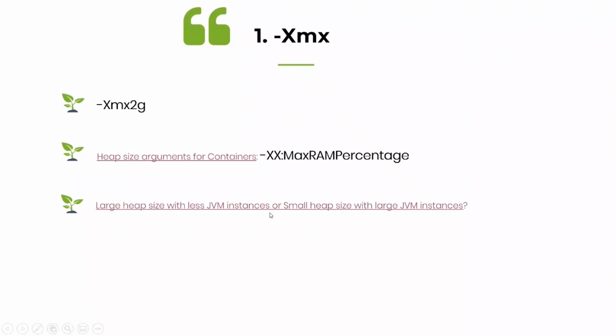The next often confronted question when you're architecting or developing an application is whether I should go for a large heap size and have a smaller number of JVM instances. What do I mean? Let's say I want to have 100 GB Xmx and fewer JVM instances, or shall I have a 2 GB heap size and more JVM instances? Should I scale vertically or horizontally? Which is the right approach?